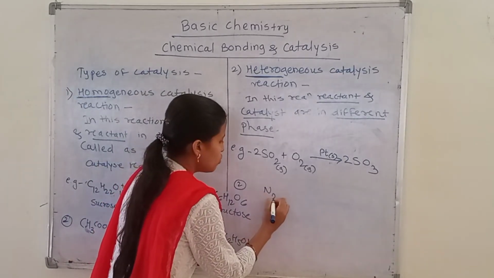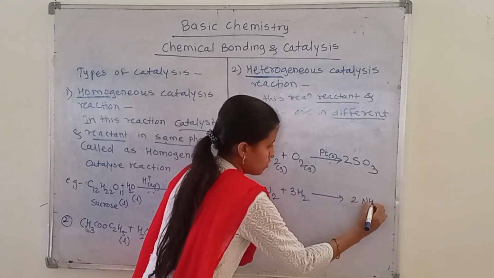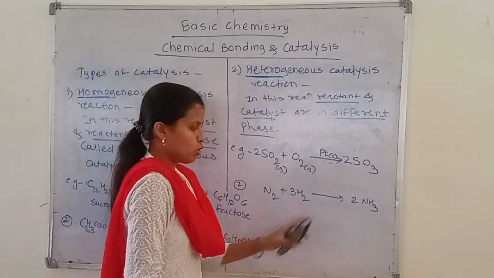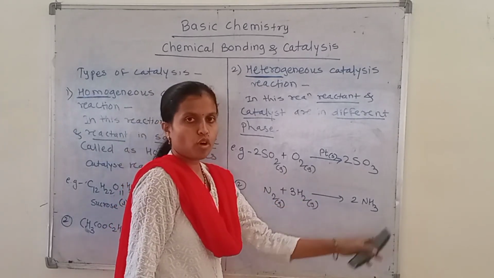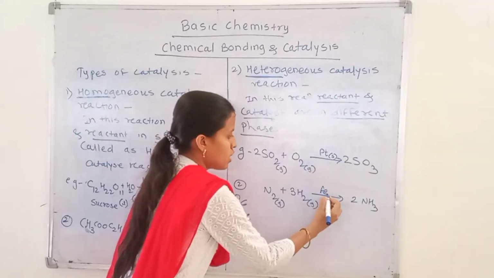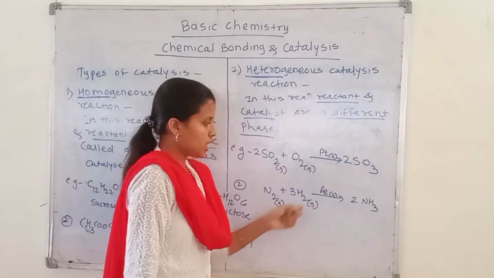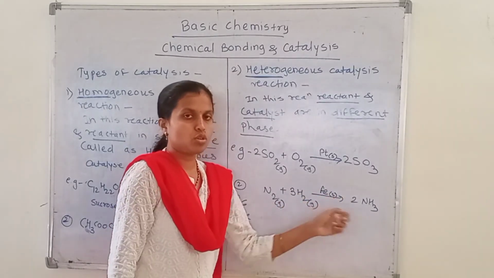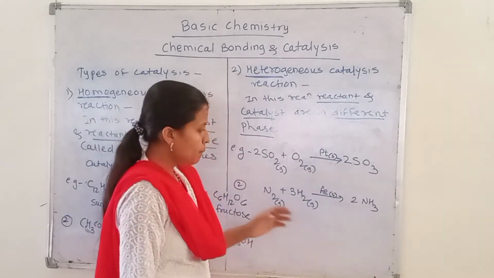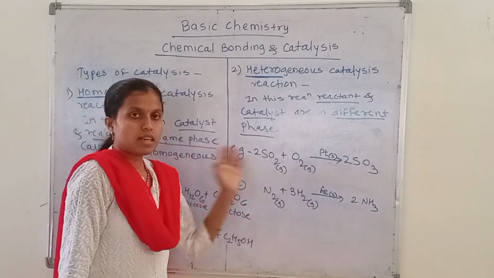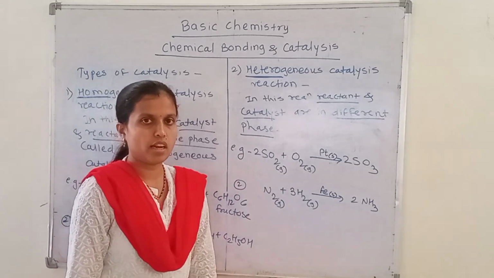Another example is the manufacture of ammonia. In these reactions, nitrogen and hydrogen are in the gaseous phase, but the catalyst used for the manufacture of ammonia is iron. This iron, or Fe, will be in the solid state. That means the reactant and the catalyst are in different phases. So that's why this reaction is a heterogeneous catalysis reaction. These are the examples by which we differentiate the homogeneous catalysis reaction and the heterogeneous catalysis reaction.